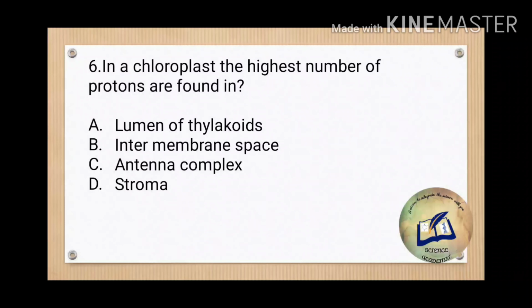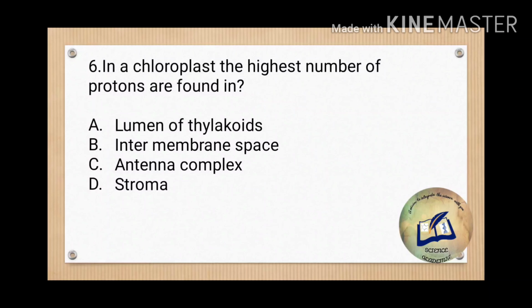Question number 6 says, in a chloroplast the highest number of protons are found in. The highest number of protons are found in option A, which is the lumen of thylakoids, because the photosynthesis process, the cyclic or the non-cyclic part, takes place in the thylakoid only.